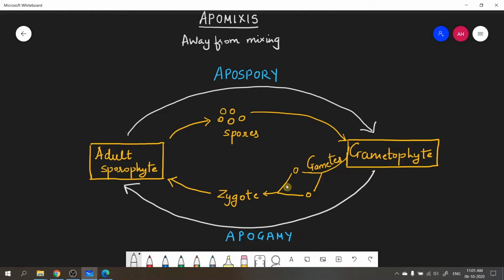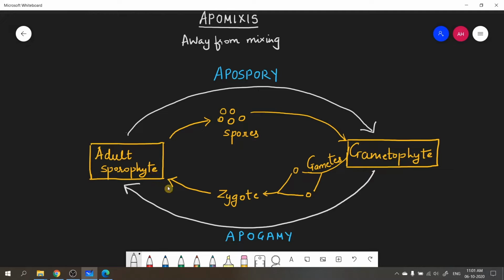But before I come to what is apospory and apogamy, I want you all to recall what is alternation of generation. So I have shown alternation of generation here in yellow. As you can see, I have written sporophyte and a gametophyte. I'm sure you guys are already aware that sporophyte is a plant body that produces spores and gametophyte is a plant body that produces gametes, right?